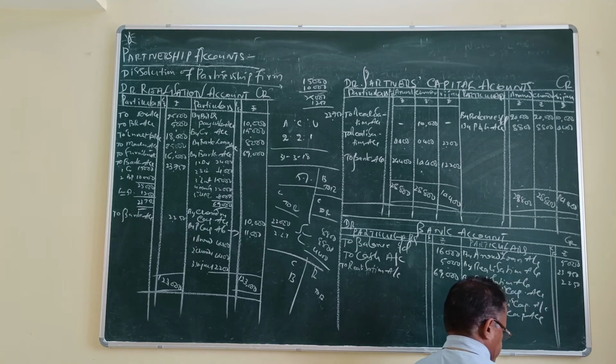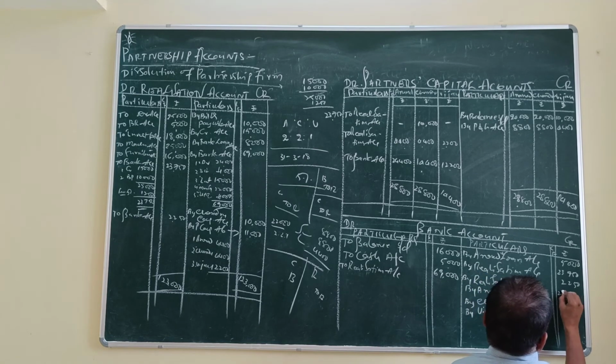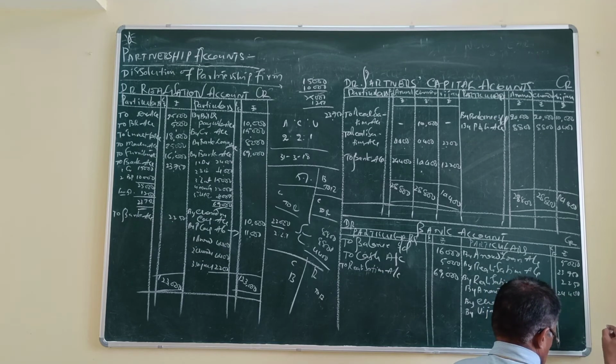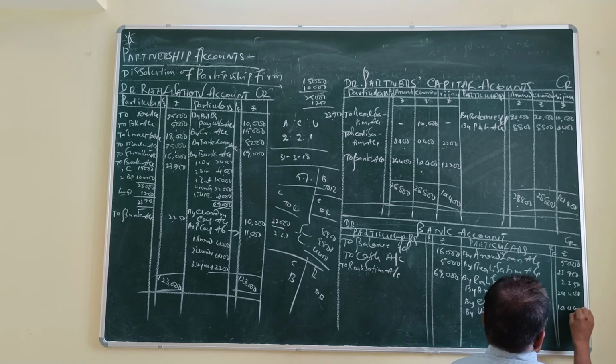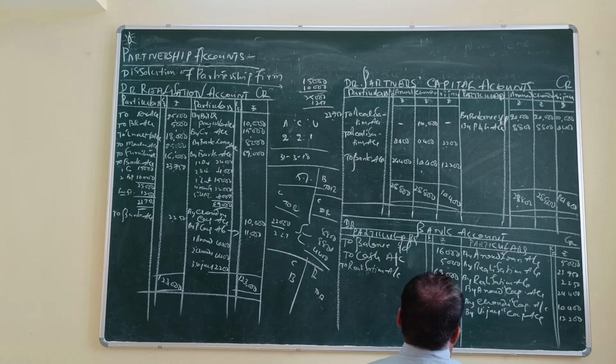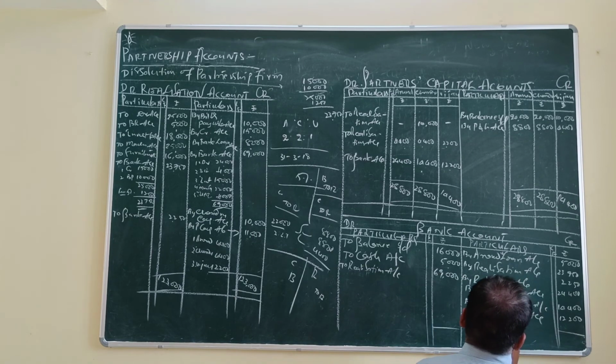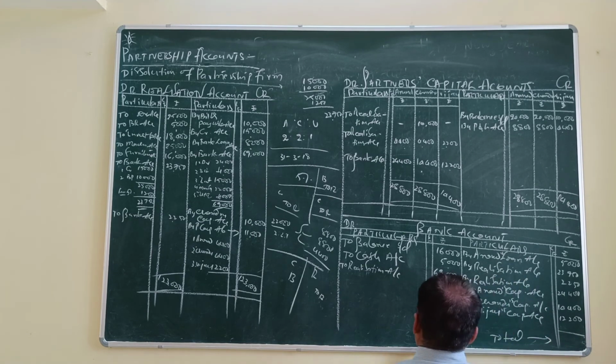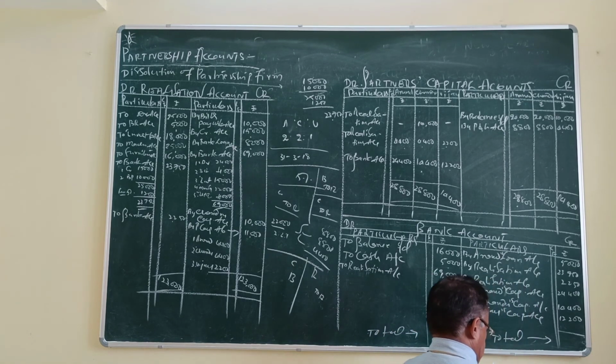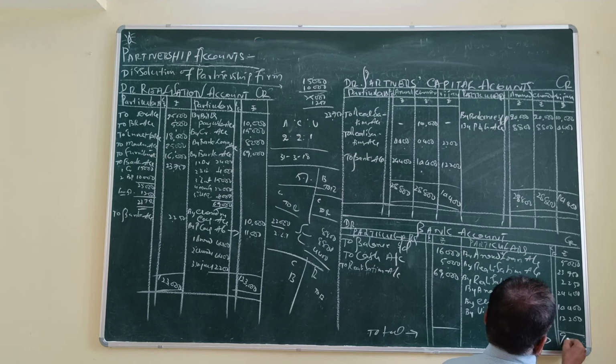How much? 24,400, 14,400, 12,200. Now let us see the total of the bank account. Bank account total is 90,000.